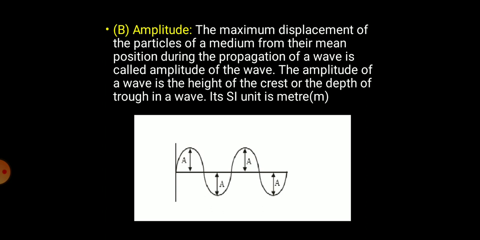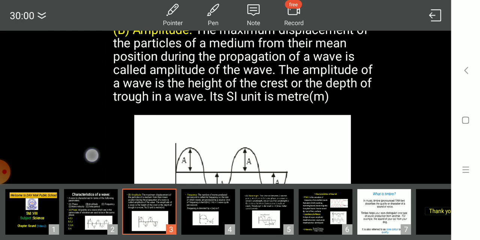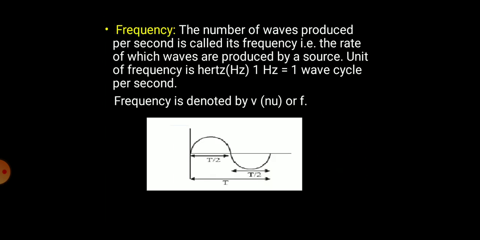Now, amplitude, since it is a length measuring physical quantity, it is measured in meter. Amplitude is simply a length which is measured from mean position till the crest portion over here. It is measured in meter. The SI unit, that is standard international unit, of amplitude is meter.